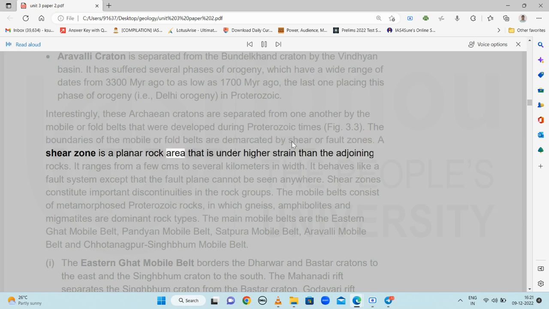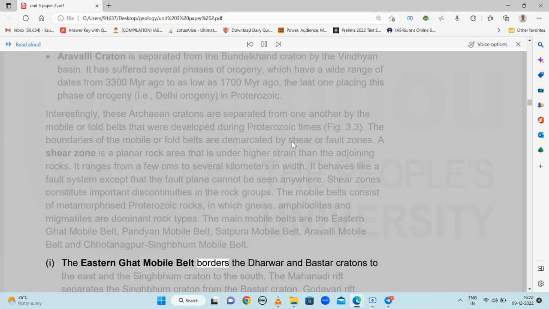A shear zone is a planar rock area that is under higher strain than the adjoining rocks. It ranges from a few centimeters to several kilometers in width. It behaves like a fault system except that the fault plane cannot be seen anywhere. Shear zones constitute important discontinuities in the rock groups. The mobile belts consist of metamorphosed Proterozoic rocks, in which gneiss, amphibolites and migmatites are dominant rock types. The main mobile belts are the Eastern Ghat Mobile Belt, Pandyan Mobile Belt, Satpura Mobile Belt, Aravali Mobile Belt and Chhotnagpur Singhbhum Mobile Belt.